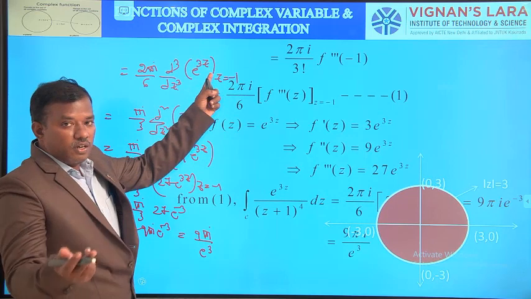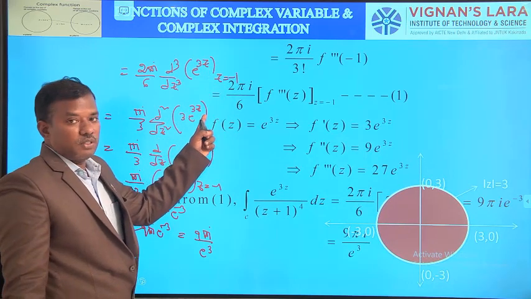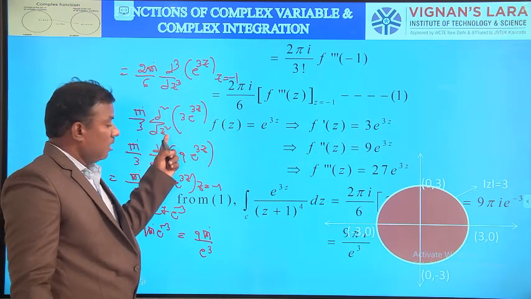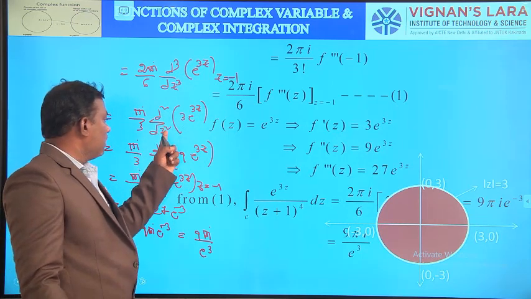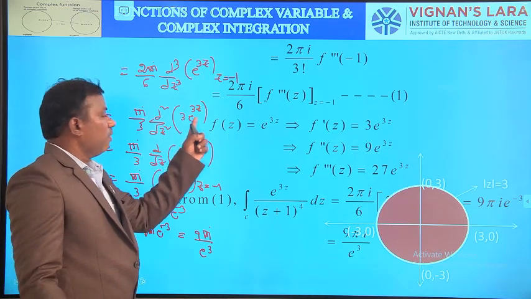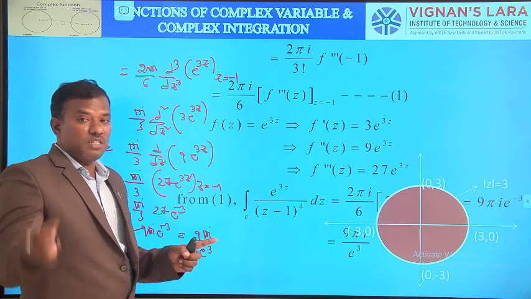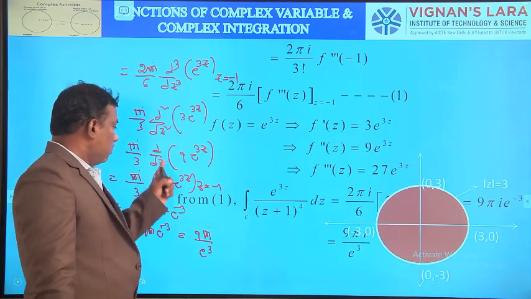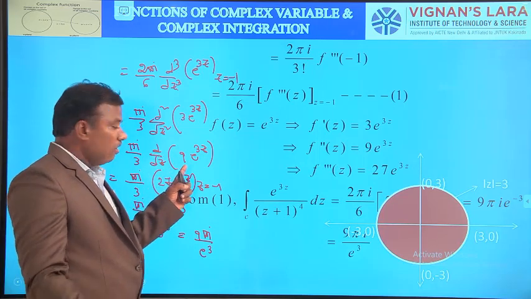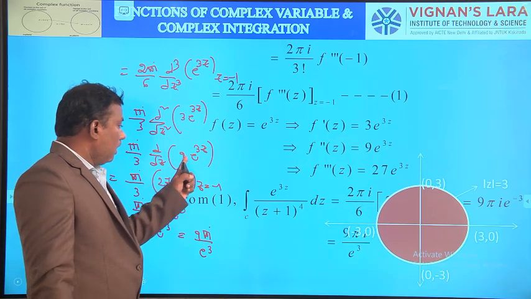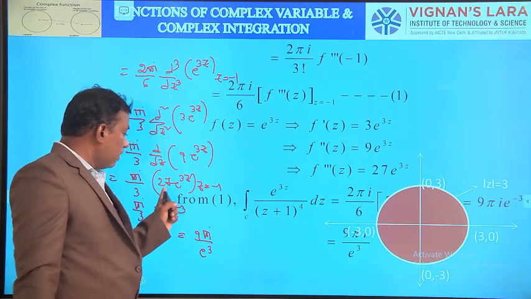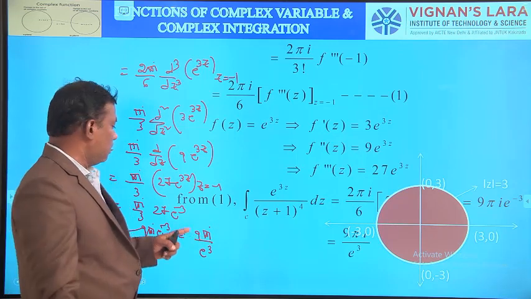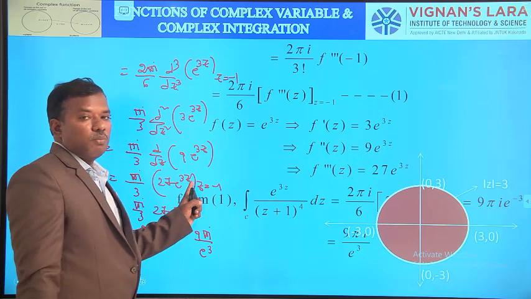The first derivative of e power 3z is 3 into e power 3z, so d cube by dz cube becomes d square by dz square. Again differentiating, d square by dz square becomes d by dz, and 3 e power 3z becomes 9 into e power 3z, since the derivative of e power 3z is 3 into e power 3z. Finally, the last and third time derivative, d by dz becomes 1, and 9 into e power 3z becomes 27 into e power 3z.